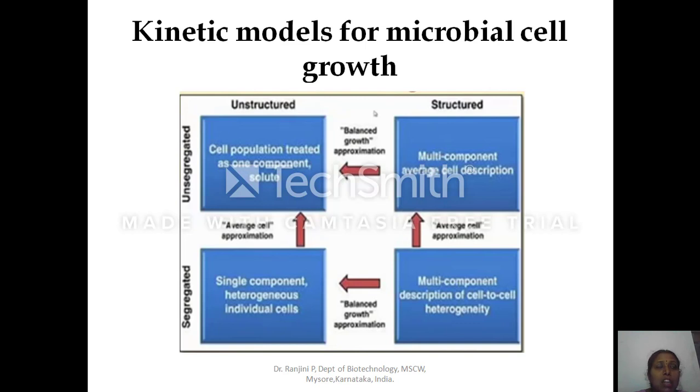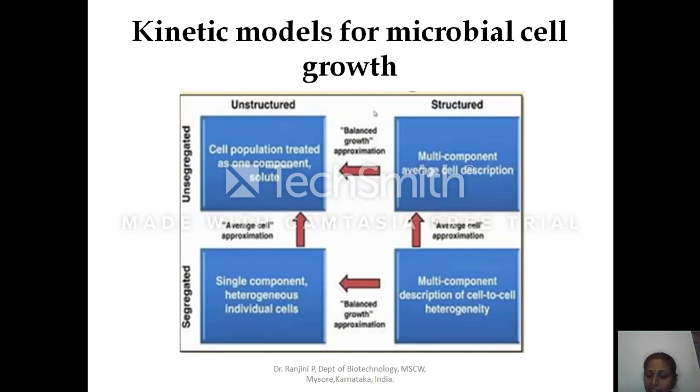The active compartment may include your protein synthesizing system, RNA content, ribosome, the metabolic pathway or the genetic material. So each and every component will be assessed to calculate the specific growth rate. Then it is called a segregated kinetic model. This is also called a structured model.